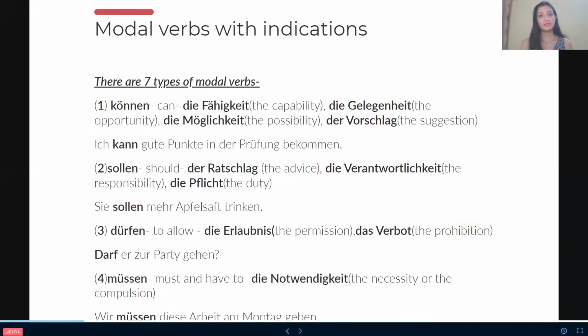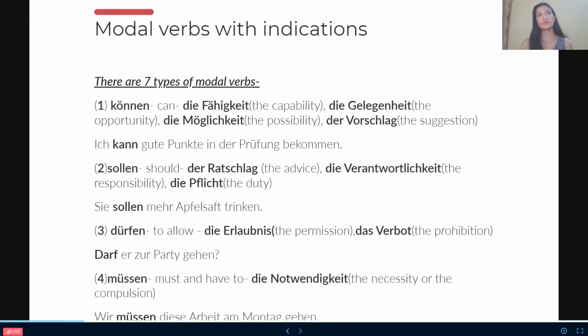So people, these are the modal verbs of which I made you familiar in English. However, we need to do it in German right now. So there are 7 types of modal verbs. You can see the first is können. Können is can, which is showing our capability, the Fähigkeit, or the opportunity.